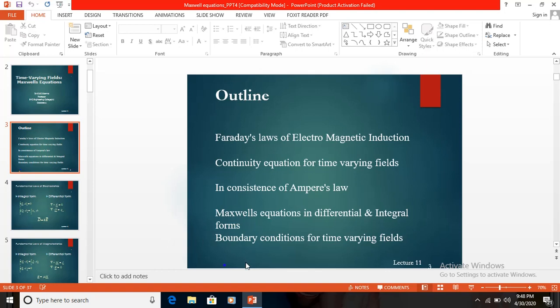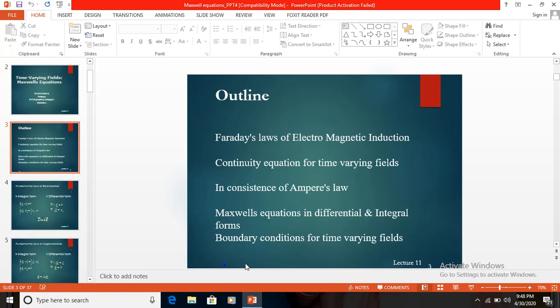E, H, D, B are represented in the Cartesian or rectangular coordinate system in the form of x, y, z, in the cylindrical coordinate system as rho, phi, z, and in the spherical coordinate system as r, theta, phi.